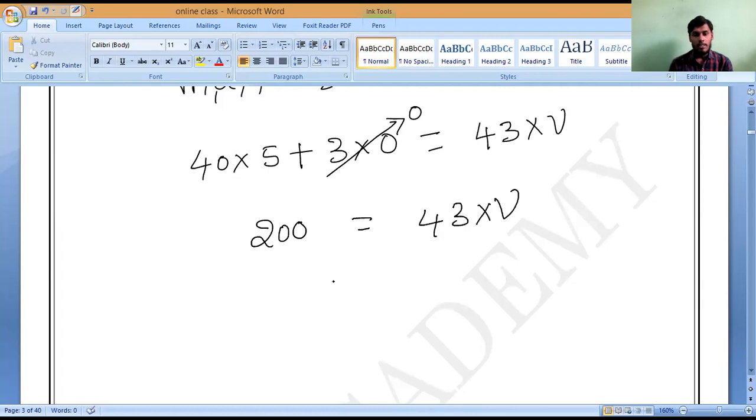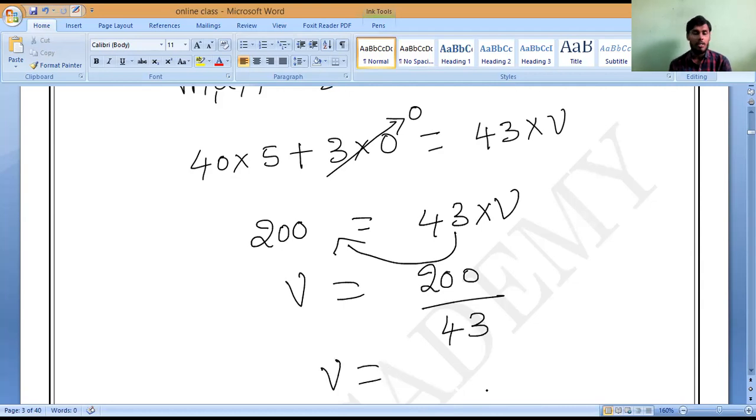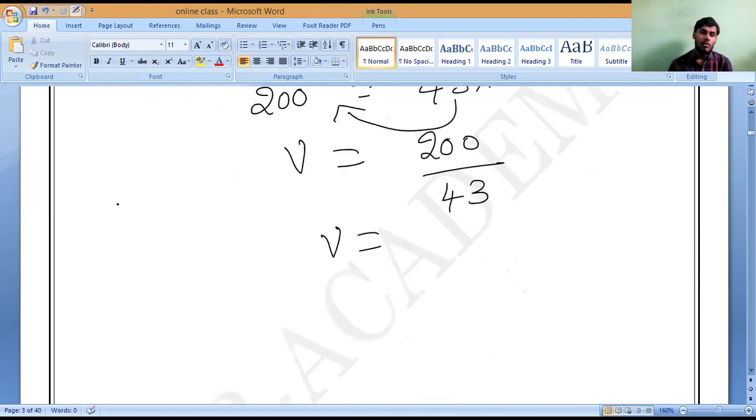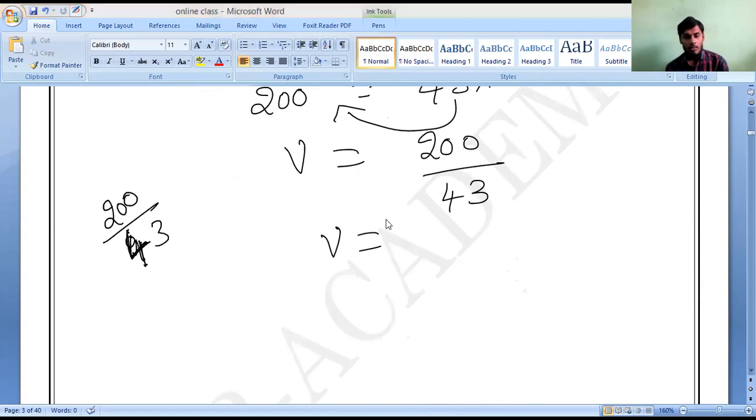Now v is equal to, here 43 is in multiplication, so it will come to this side as division. v is equal to 200 divided by 43. Do this division and tell me fast. Respond fast, how much? Who will say? Nobody will say.